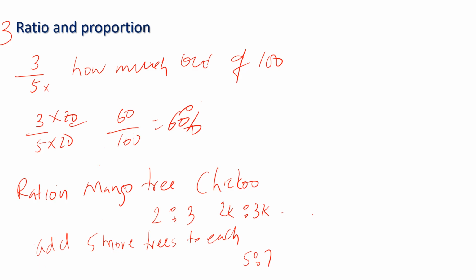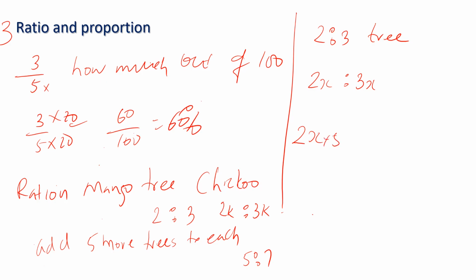So what we have to do is, the ratio of the trees is 2:3 now. This is the ratio of the trees, mango and chiku. Now, it will be a multiple of 2 into x and 3 into x. To the 2x, 5 is added, and to the 3x also 5 is added, and the new ratio we took is 5/7. So now we can rearrange it and get the answer.